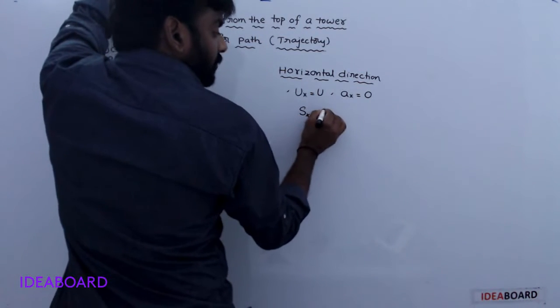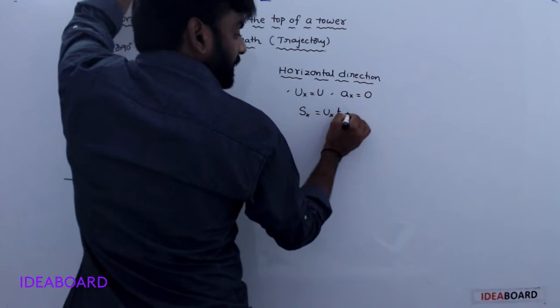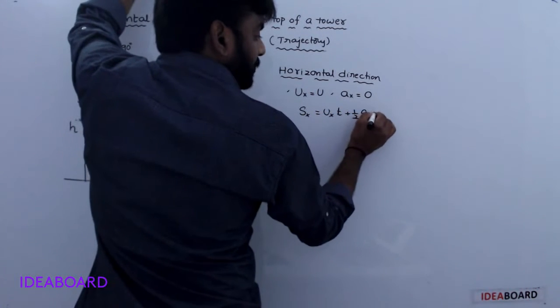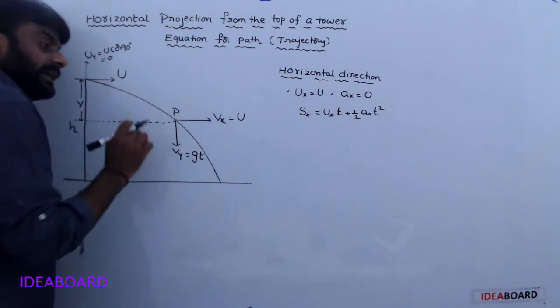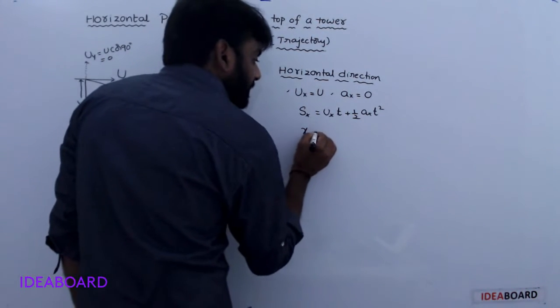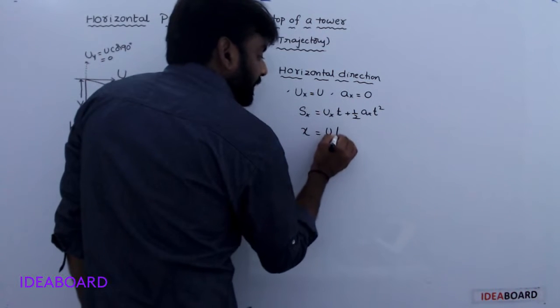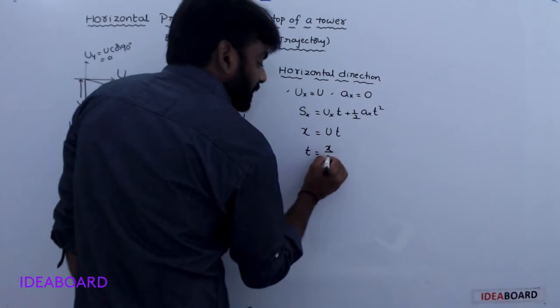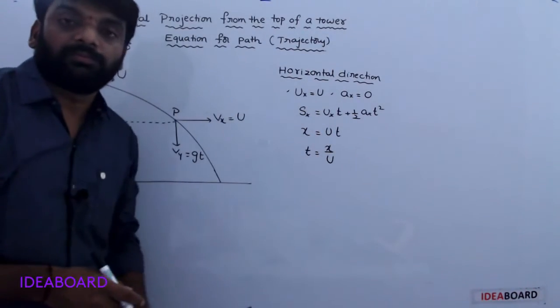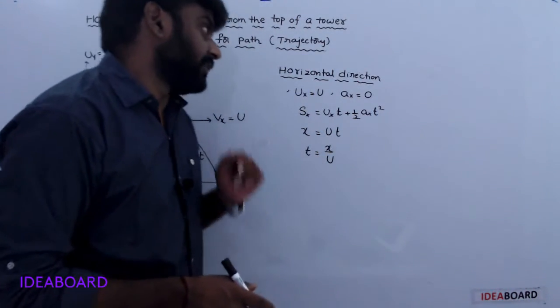Sx is equal to ux t plus half ax t square. Sx means the horizontal displacement x, so x is equal to u t, since the other term is 0. So t is equal to x by u.